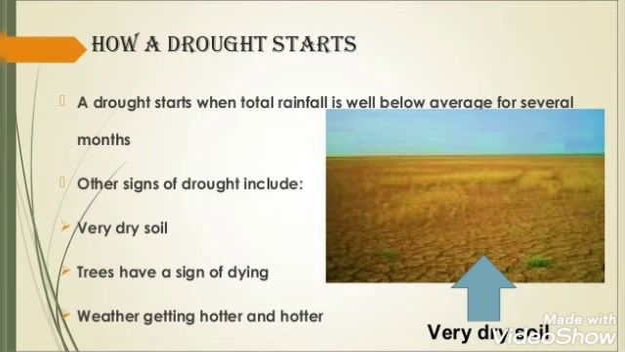And how does it start? A drought starts when total rainfall is well below average for several months. And what are the different signs of drought, how do we get to know that it is drought? Very dry soil, trees with signs of dying, and weather getting hotter and hotter day by day. All these signs signal that this place has scarcity of water and is suffering from drought.